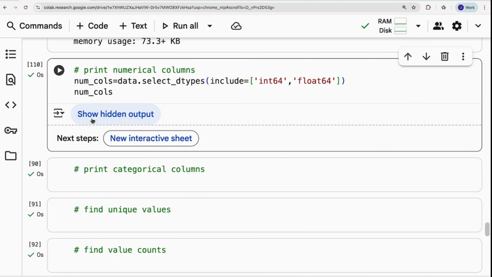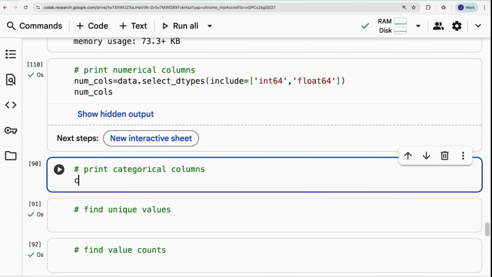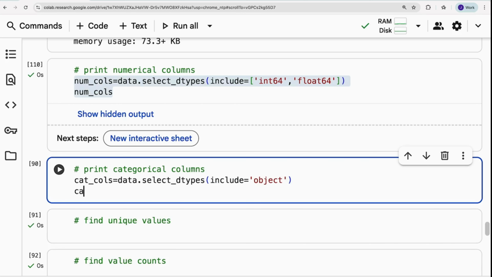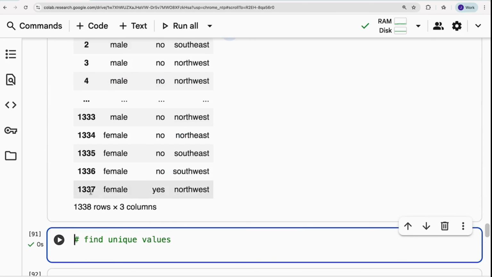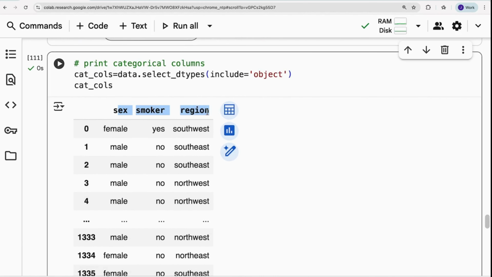Similarly, what if you need to print the categorical columns? In that case, you can use the same code. You just need to make simple changes. Include equals object, because a categorical column is a column which has text kind of data. Okay, so same code, data.select_dtypes, include equals object, which is going to help you in finding columns which have different categories. So it's giving all the columns. Okay, this is all about printing numerical and categorical columns.